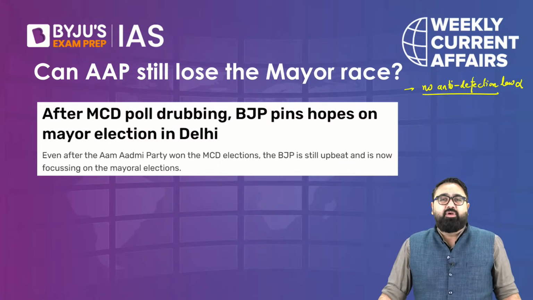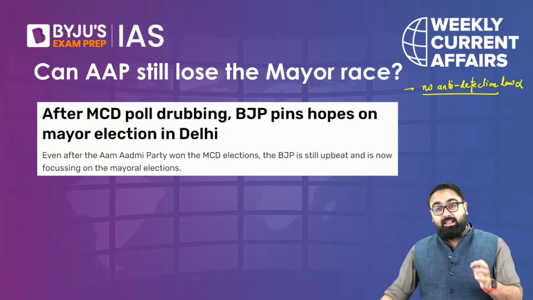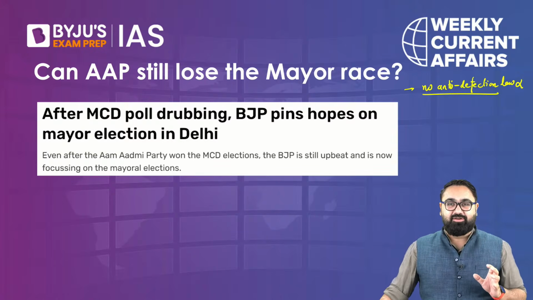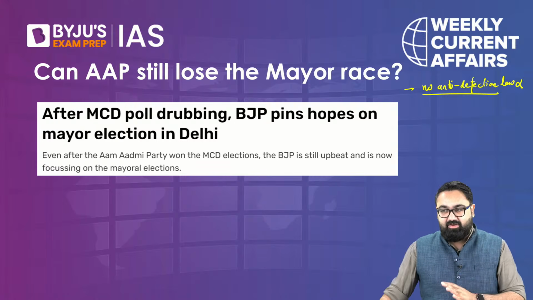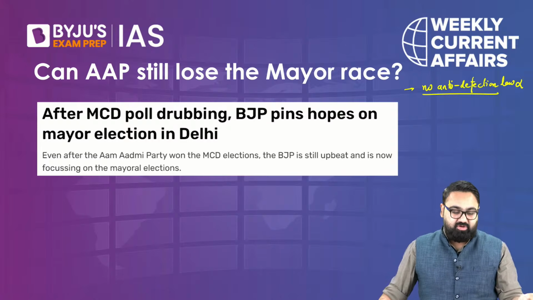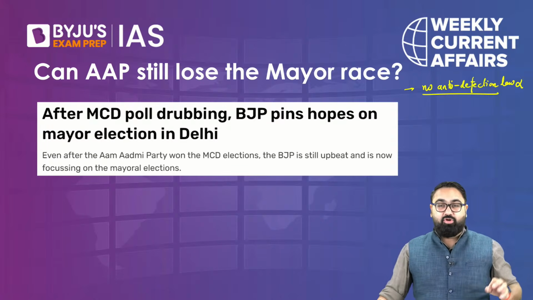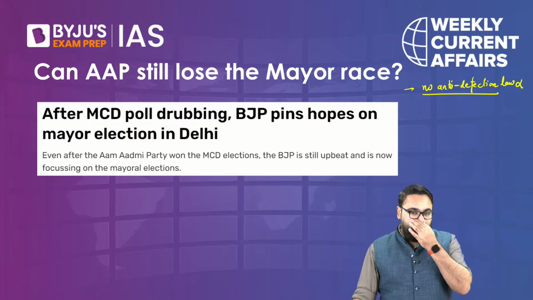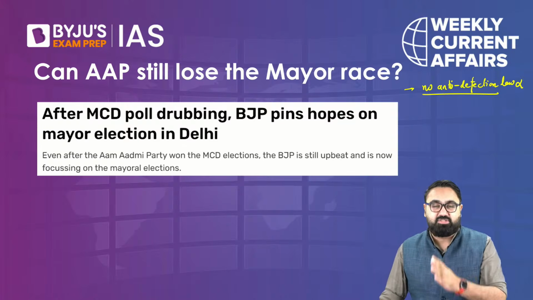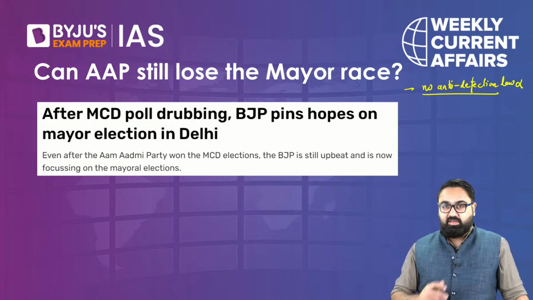Otherwise, you will be disqualified under the anti-defection law. In the municipality, that does not work. When it comes to electing the mayor, anyone can vote for whatever candidate they want. There is no surety that they will vote as per their party lines. And even if they vote against their party, there will be absolutely no action taken against them. That is one big reason.